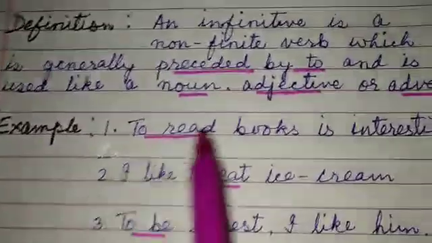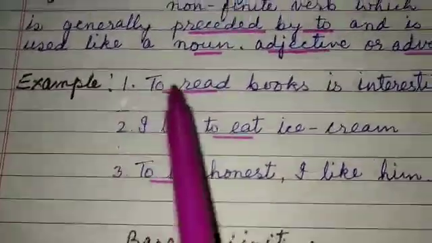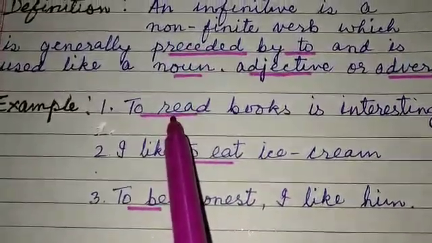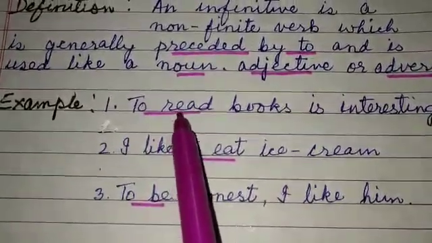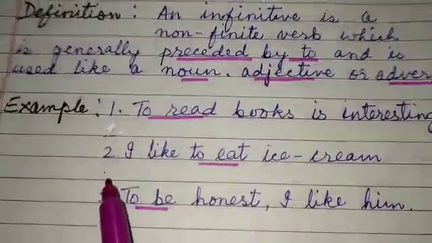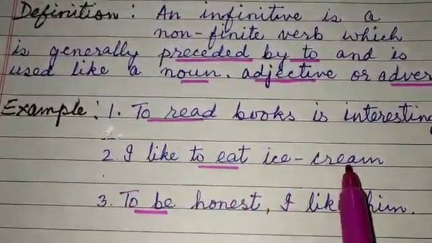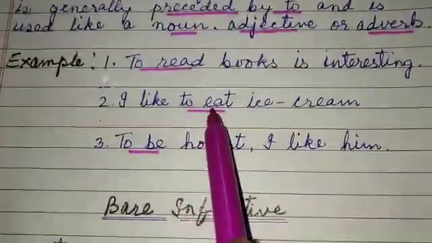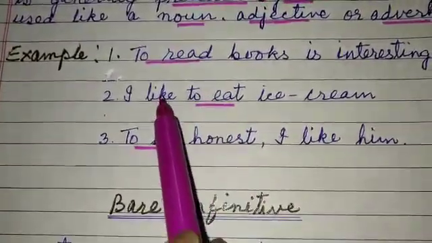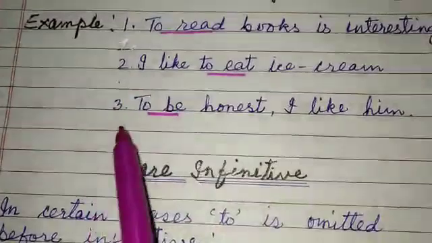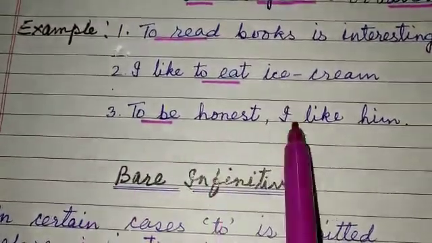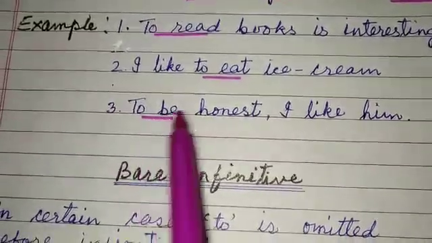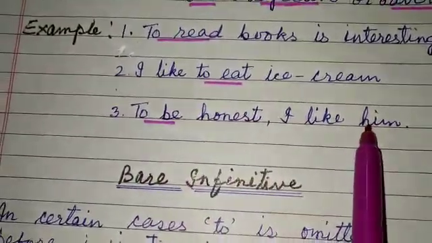Now I can explain this through an example. First, to read books is interesting. To read is infinitive, and here in the sentence it has been used as subject. Second is, I like to eat ice cream. Here this to eat is infinitive and it is used as object of this verb like. Third is, to be honest, I like him. To be is infinitive, and this infinitive qualifies the sentence.